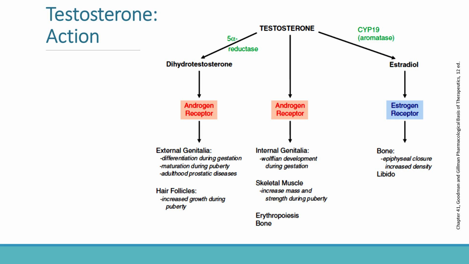Testosterone supports skeletal muscle growth, erythropoiesis, and internal genital development. DHT has stronger effects on external genitalia and prostate tissue. This slide is extremely important clinically because many therapies selectively target these pathways. Finasteride blocks DHT formation, whereas aromatase inhibitors reduce estrogen formation. Understanding this slide makes antiandrogen pharmacology much easier.